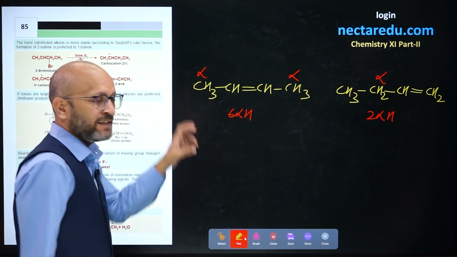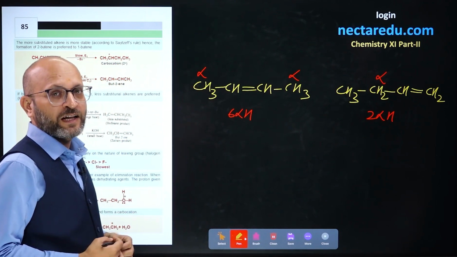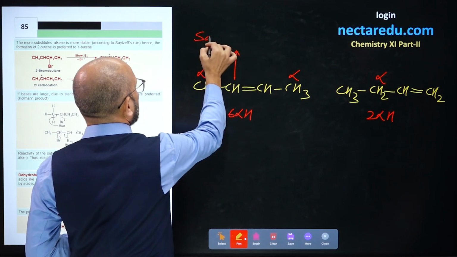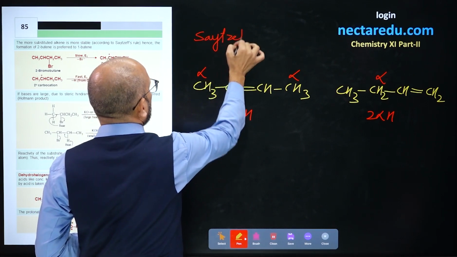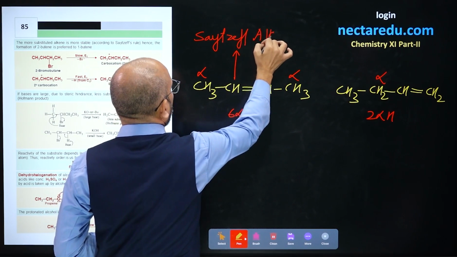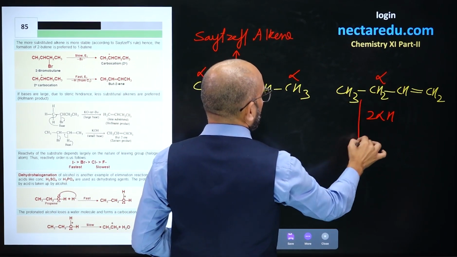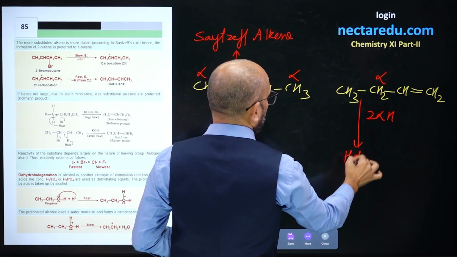So the alkene which has more number of alpha hydrogens is known as the Zaitsev alkene, whereas the alkene which has less number of alpha hydrogen atoms is known as the Hoffman alkene.